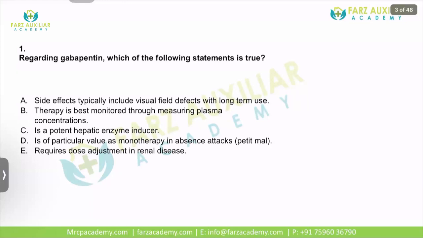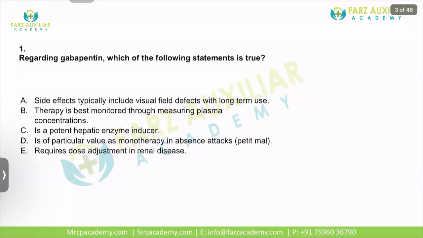The first question that we are going to do today is from neuropharmacology. Regarding gabapentin, we know gabapentin is a GABA receptor agonist. It is utilized in chronic pain syndromes. So regarding gabapentin, which of the following statements is true?